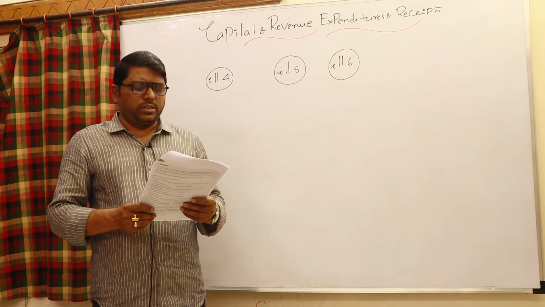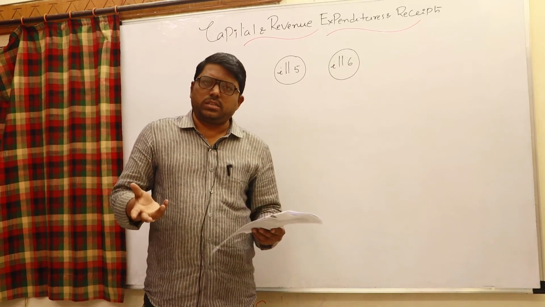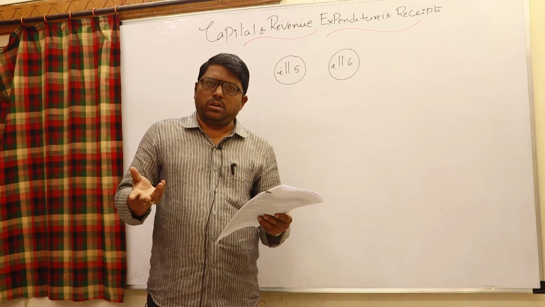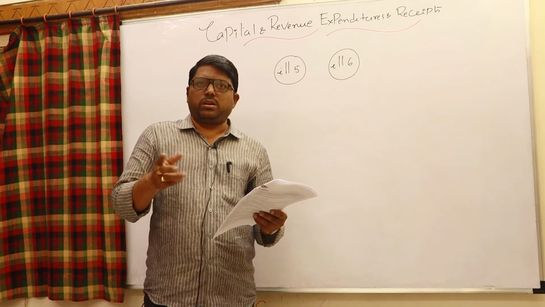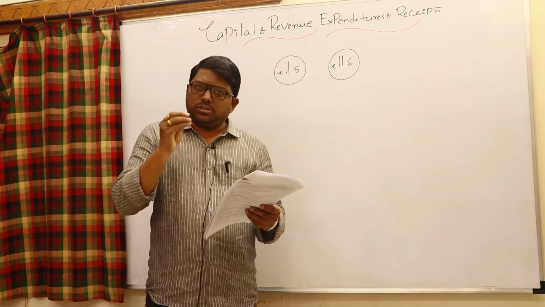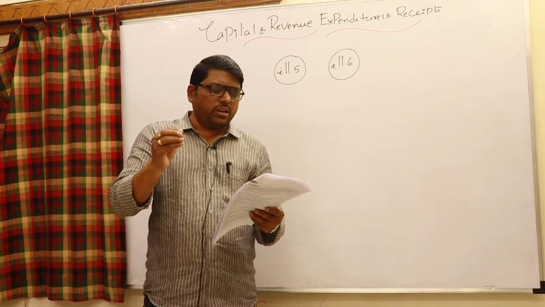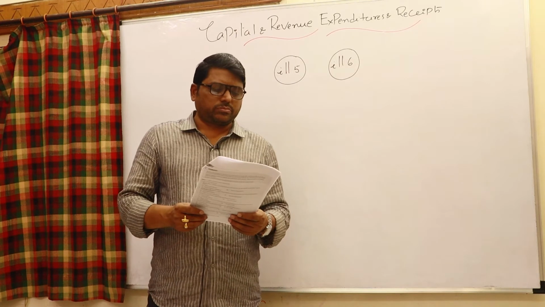Amount received from trade receivable during the year. Trade receivable means nothing but debtors. How are debtors generated? By the credit sale of goods. When credit sales of goods are made, the entry is customer account, debtor account, trade receivable account, debtor to sales account. Trade receivable is always a current asset. These trade receivables are generated by the sale of goods. Sale is a revenue receipt. So no doubt it is a revenue receipt.